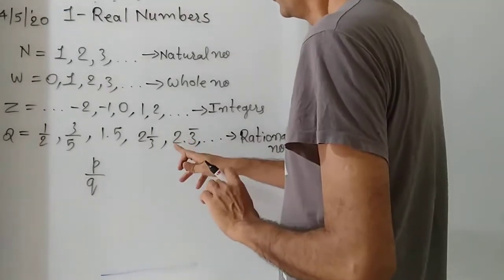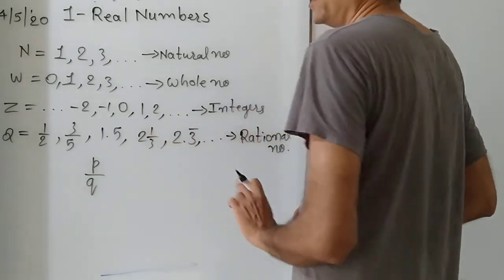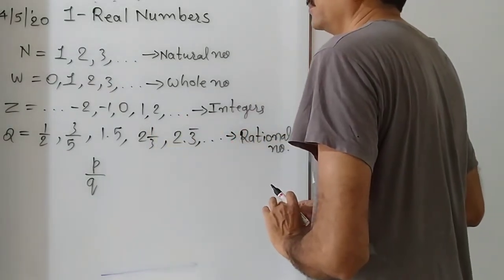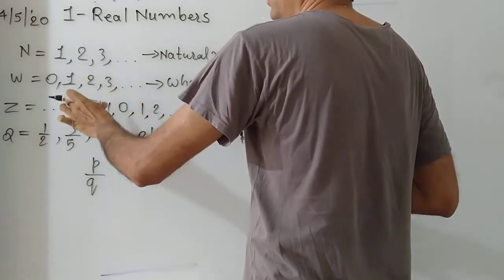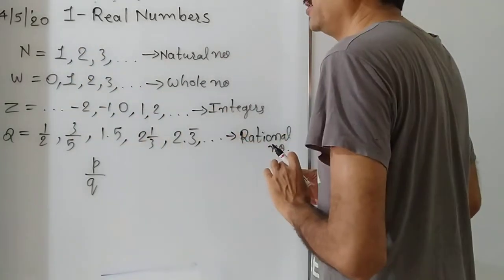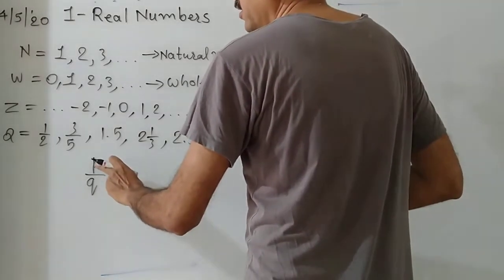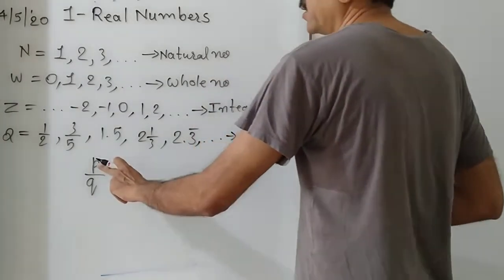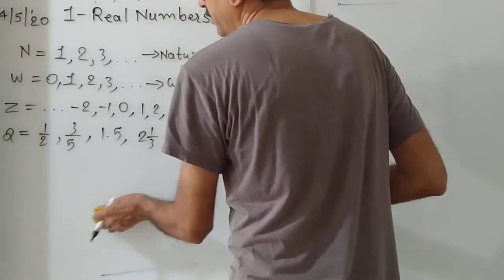This is a mixed number: 2 and 1 by 3 is 7 by 3. So every natural number, every whole number, every integer is a rational number. The nature is that the numerator should be an integer and the denominator should be a natural number.